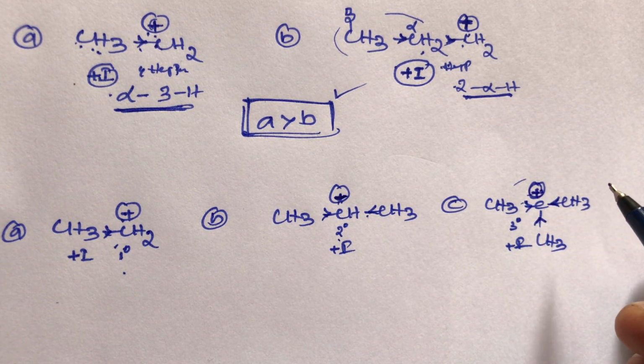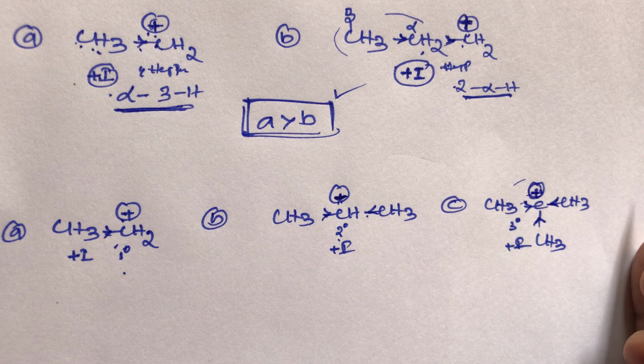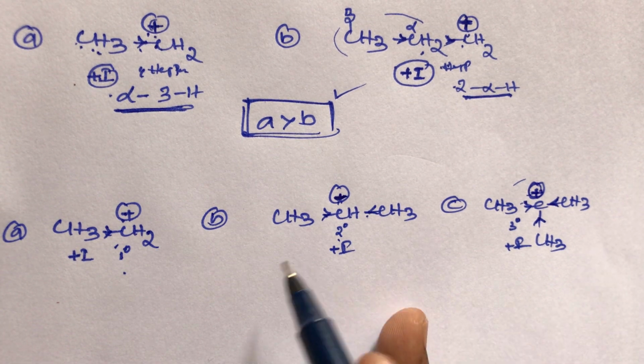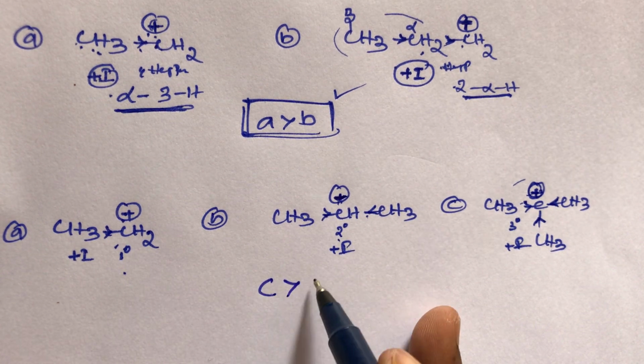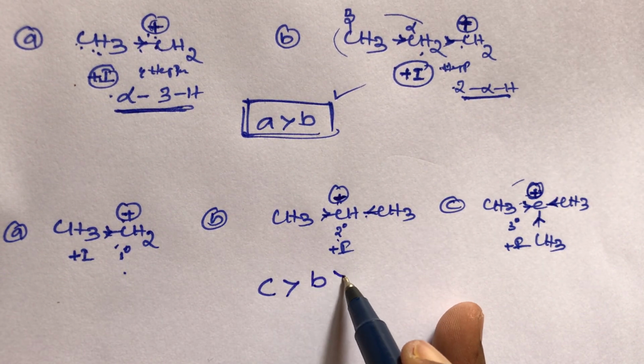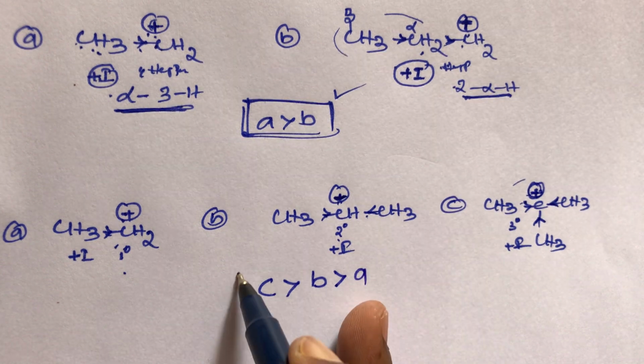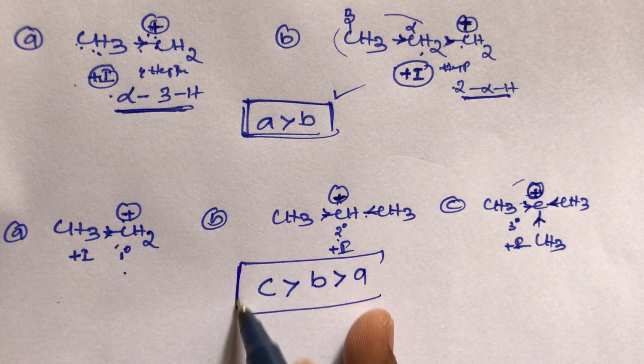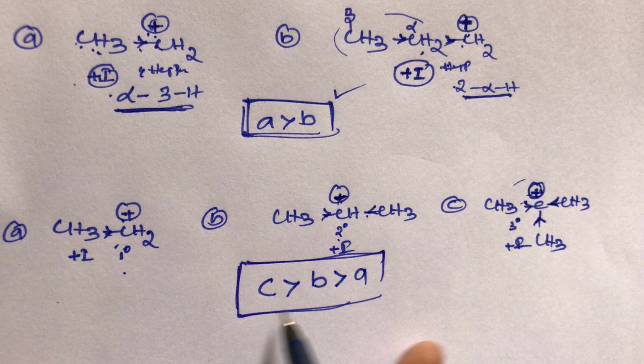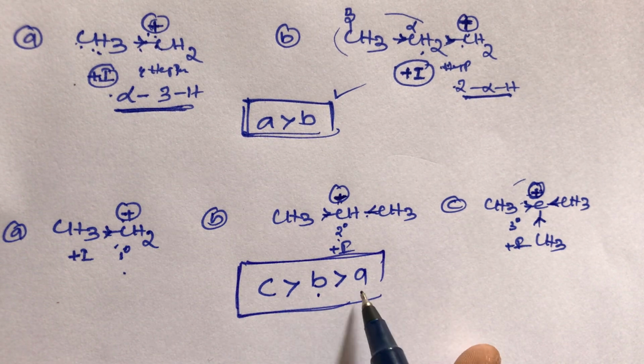Our concept is the positive charge should be less on carbon; that compound is always more stable. So here C compound is more stable than B compound, and B compound is more stable than A compound. This is the stability order, student. C is more stable than B, B is more stable than A.